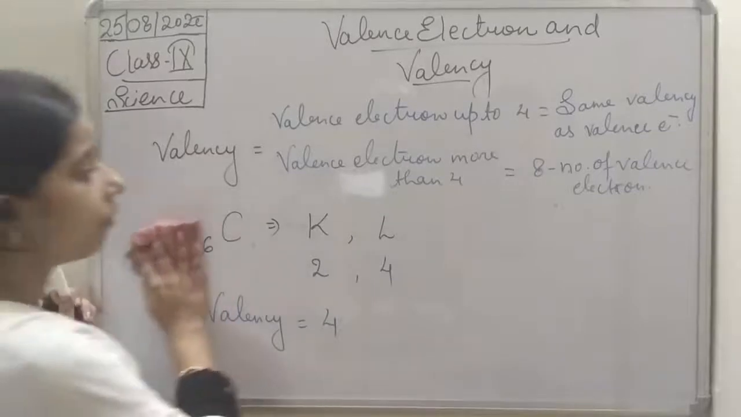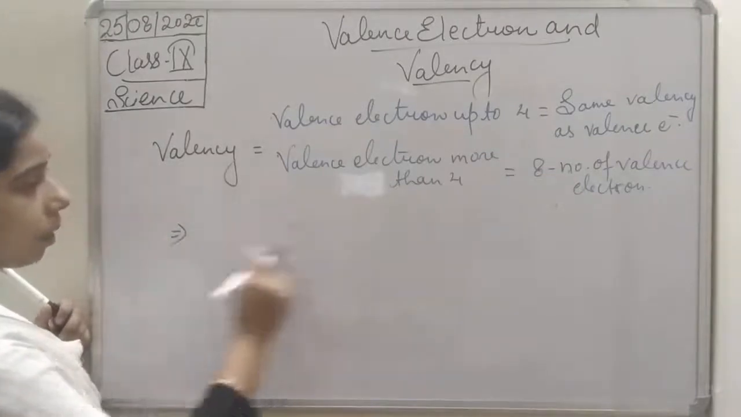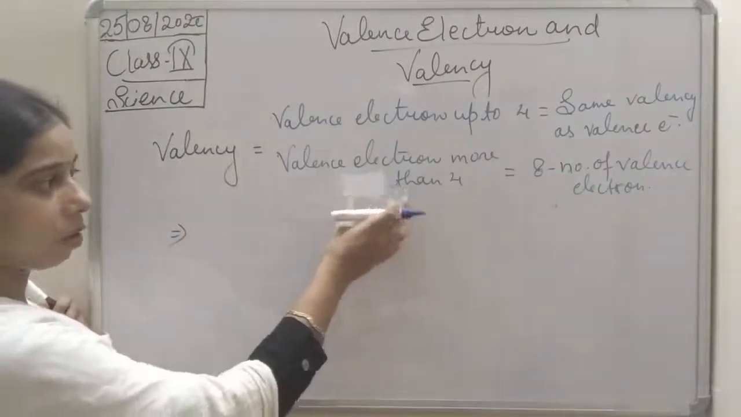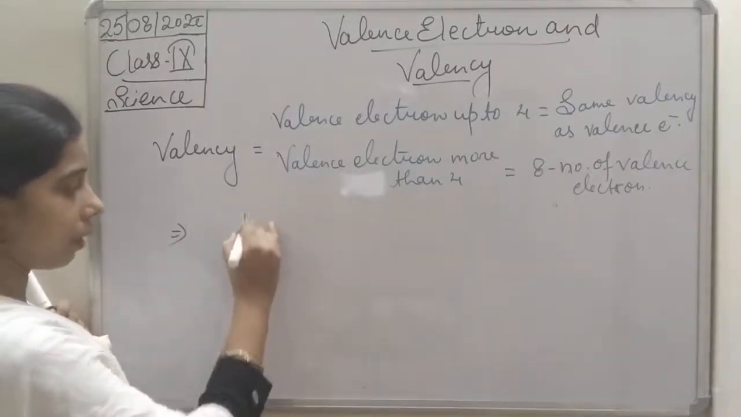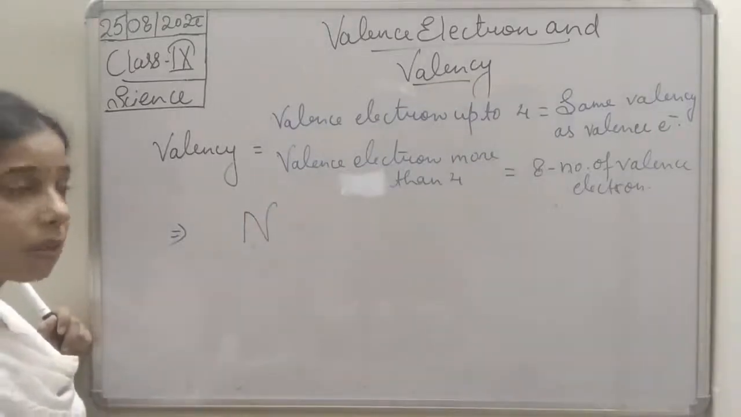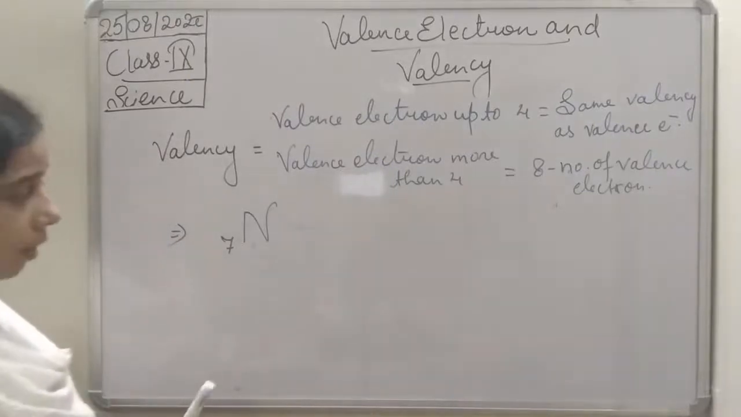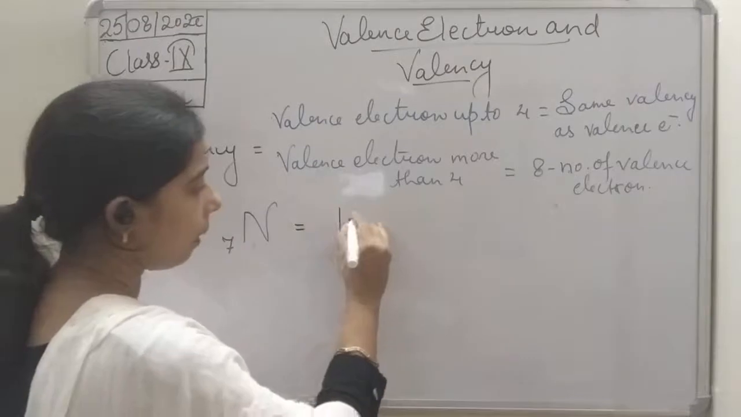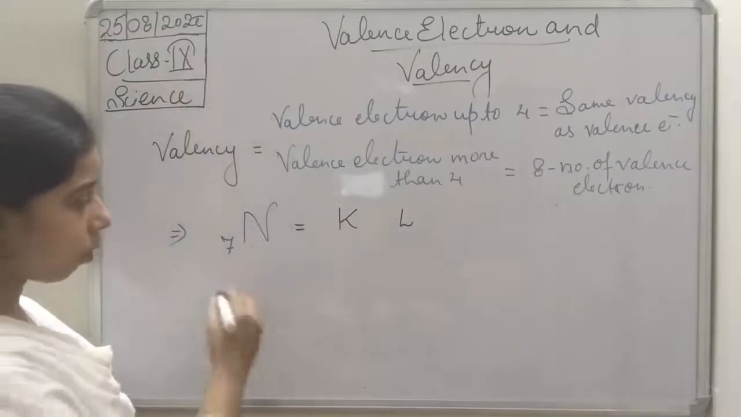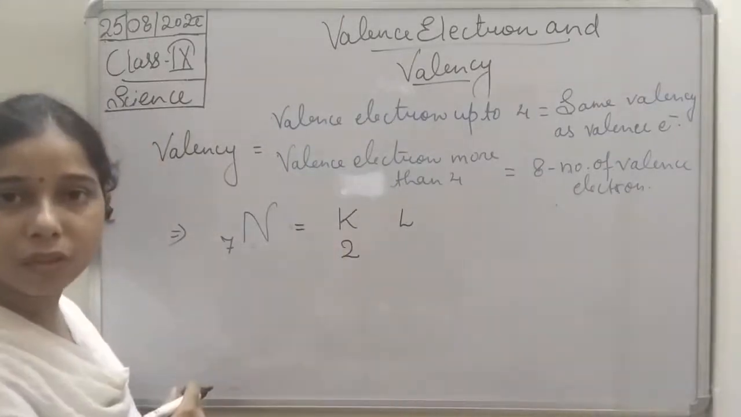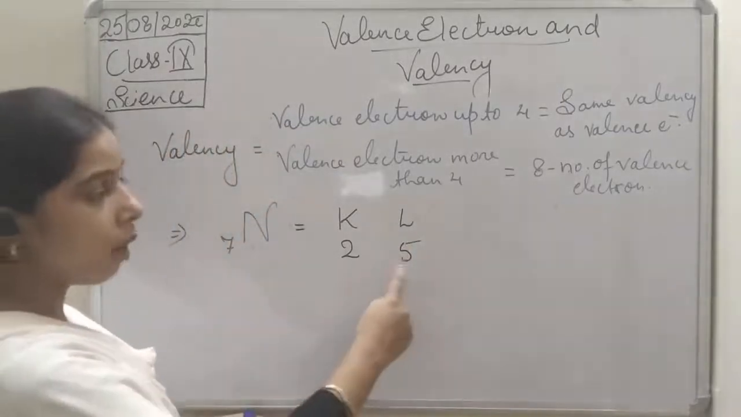Now what will happen if it is more than that, students? In the case of valence electrons more than 4, let us take another example, nitrogen, whose atomic number is 7. Its electronic configuration: 2 electrons will be in the K shell and the remaining 5 electrons will be present in the L shell. So 2 and 5, students.